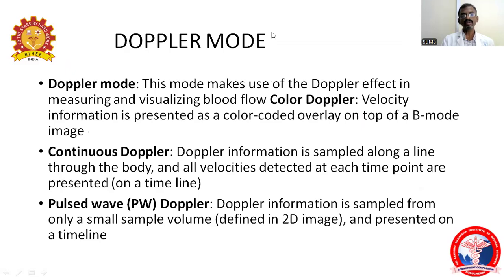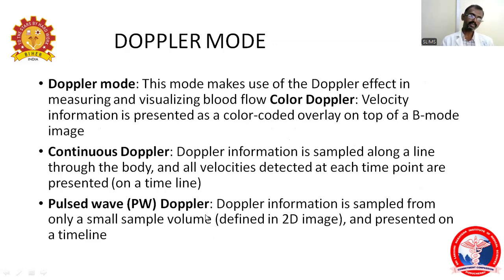So for the Doppler mode there are three methods. The mode uses the Doppler effect for the measurement and visualization of blood flow, that is the color flow Doppler. Velocity information is presented as a color-coded overlay on top of the B mode. Continuous Doppler is nothing but Doppler information sampled along a line through the body, and all velocities detected at each time point are presented on a timeline.